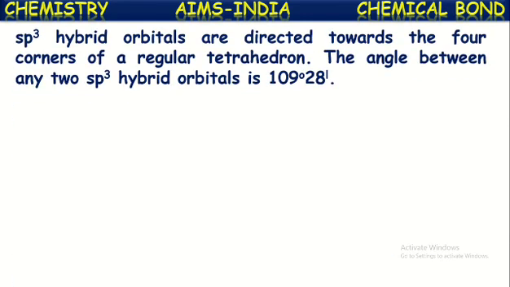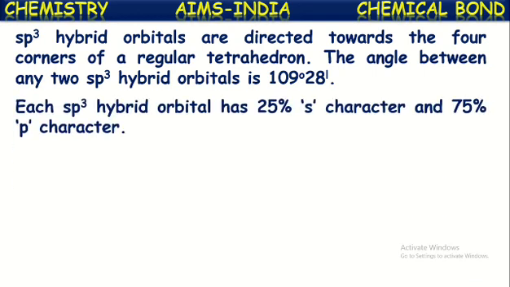Sp3 hybridized orbitals are directed towards the four corners of a regular tetrahedron. The angle between any two sp3 hybridized orbitals will be 109 degrees 28 minutes. Four sp3 hybridized orbitals are arranged in space in the shape of a tetrahedron, which is called a regular tetrahedron shape. Between any two sp3 hybrid orbitals, the bond angle will be 109 degrees 28 minutes. It is pronounced like this: 109 degrees 28 minutes.